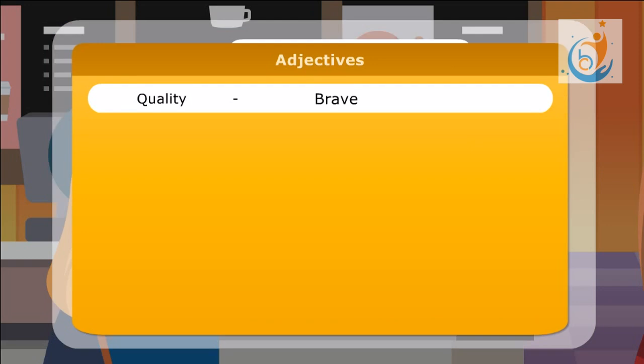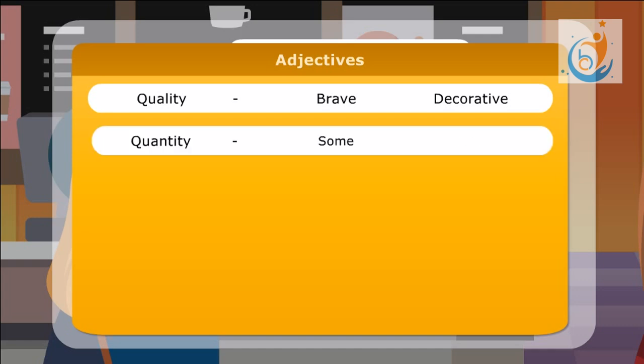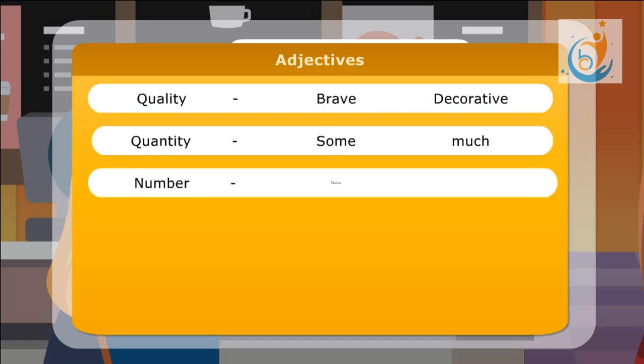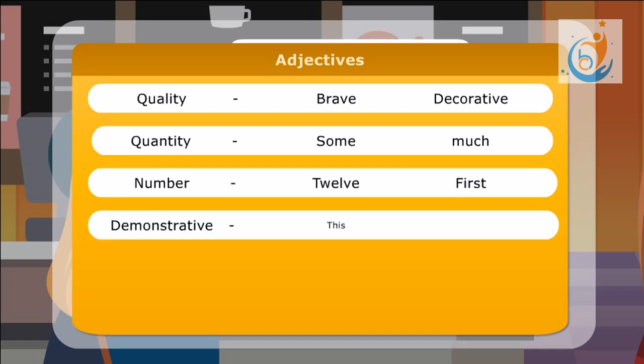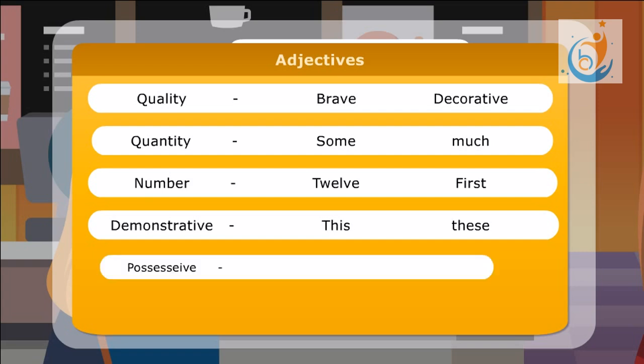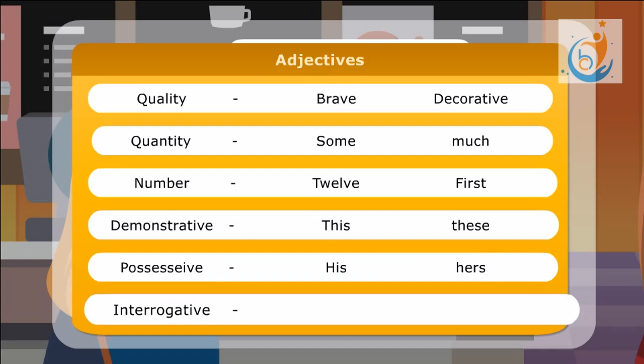Quality: brave, decorative. Quantity: some, much. Number: 12, first. Demonstrative: this, these. Possessive: his, hers. Interrogative: whose, which.